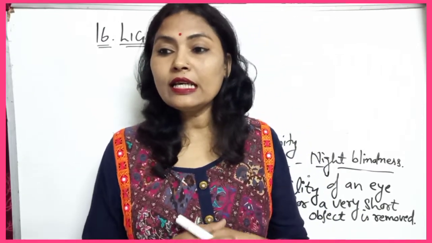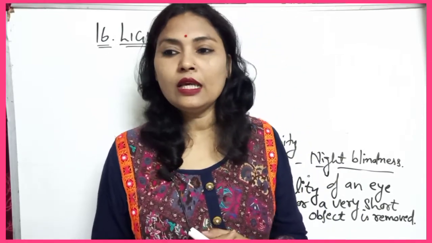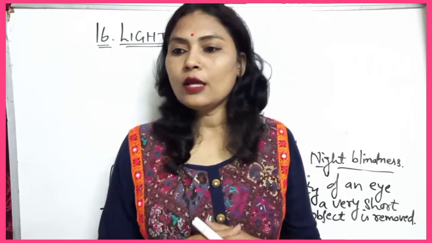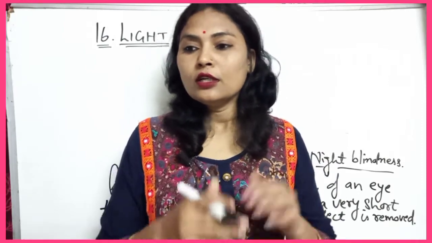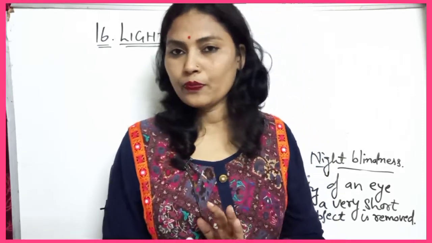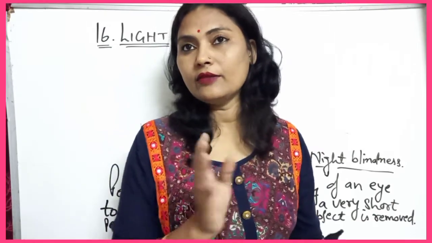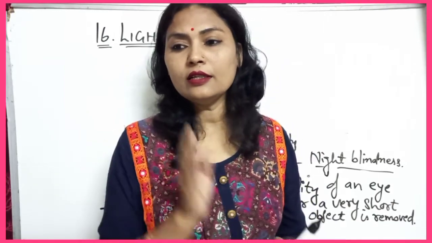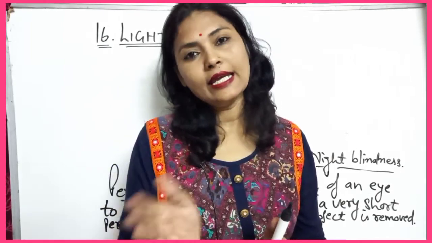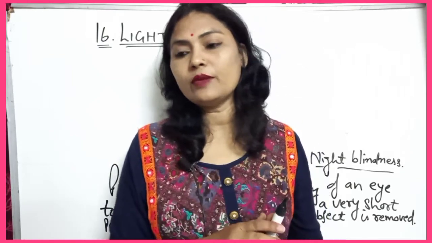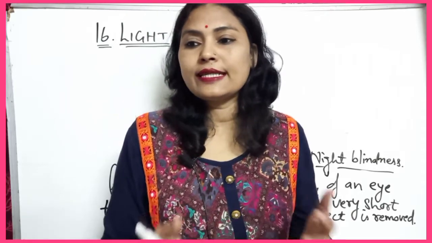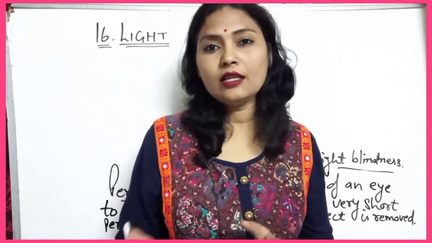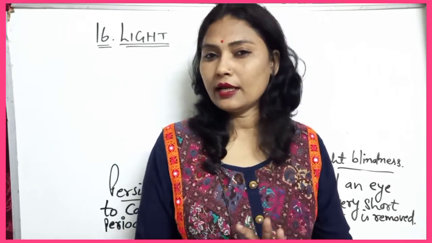Only corneal blindness can be treated by surgical replacement of the damaged cornea with the functional cornea of the donated eye, that I have told you. Okay, we will just remove the cornea and we can transplant it to that person. The eye should be donated within 6 to 8 hours after the death of that specific person, and anyone can donate irrespective of age, sex, blood group or religion. Anything will not be considered over here.